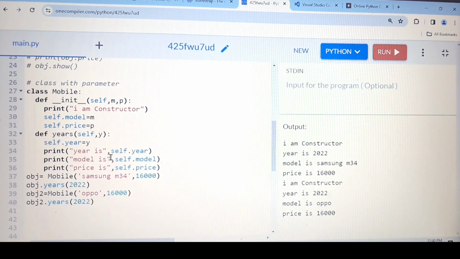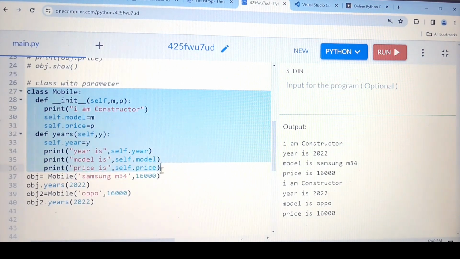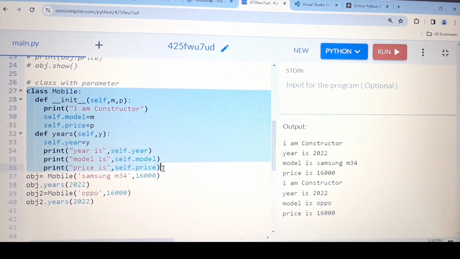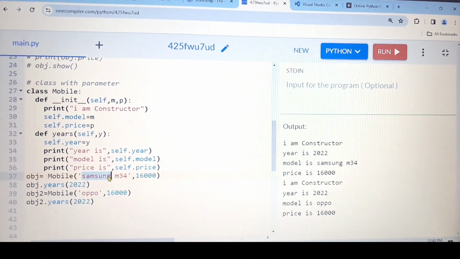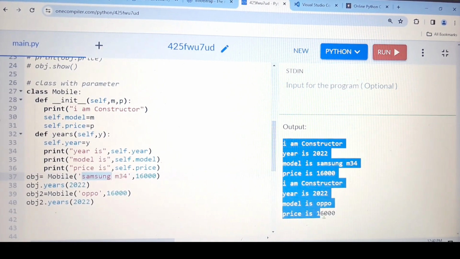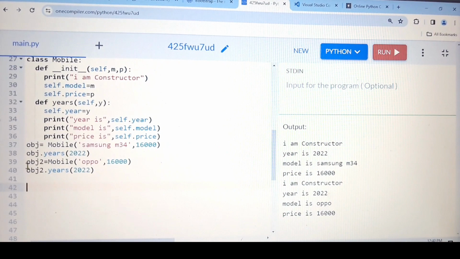Same thing I have written up to this, everything is the same, but whatever value I am passing in the parameter, because of that only the output is changing every time.